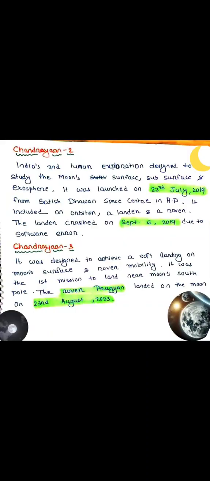Then the Chandrayaan 3 mission was designed to achieve a soft landing on moon surface and to establish rover mobility. Chandrayaan 2 mission failed because of the landing problem due to the software error, and that's why Chandrayaan 3 mission was designed to achieve a soft landing on the moon, and it was highly successful.